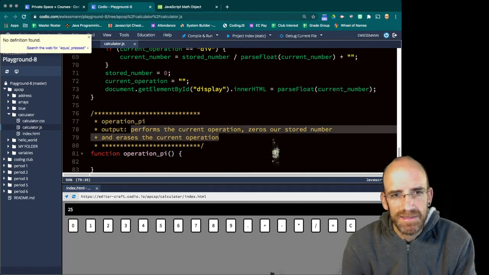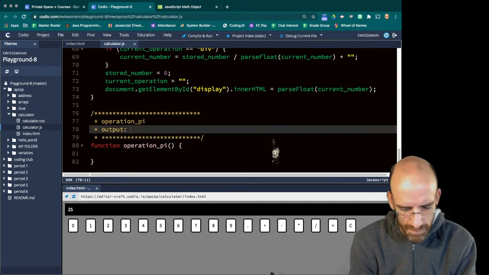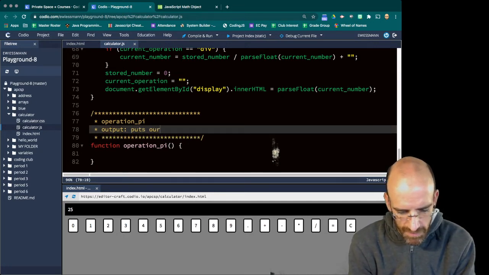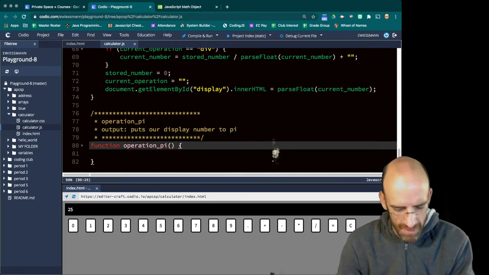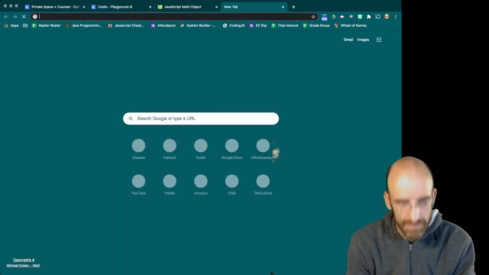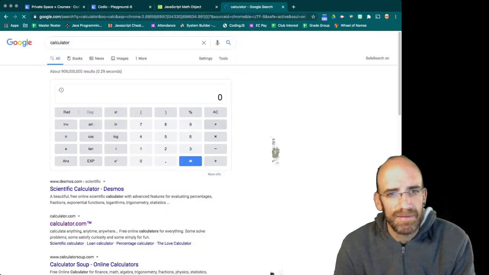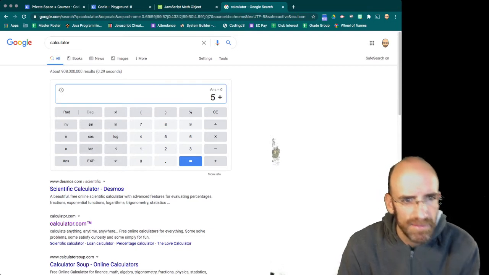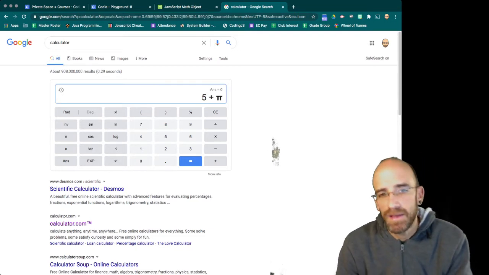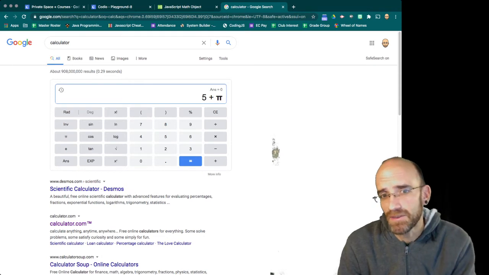What that does is it puts our display number to pi. So I was playing with a regular calculator, and if you do 5 plus pi, it's not clearing anything out. So we actually want to just make the display number pi.